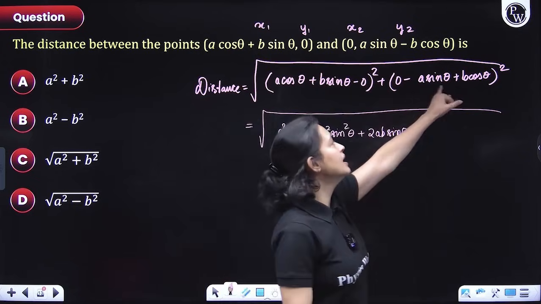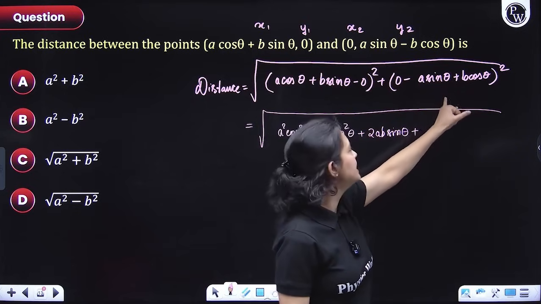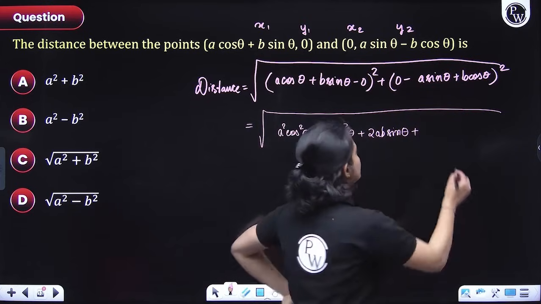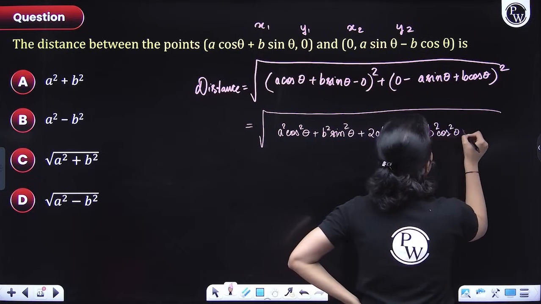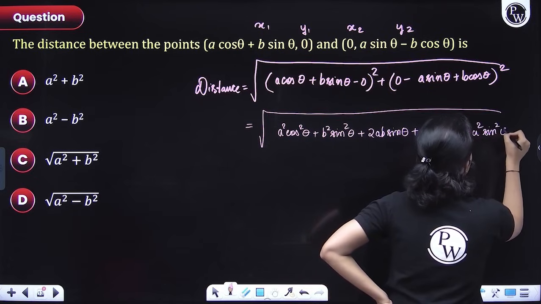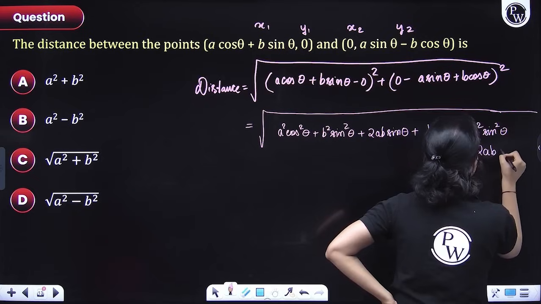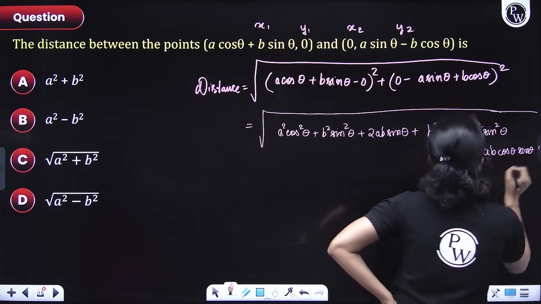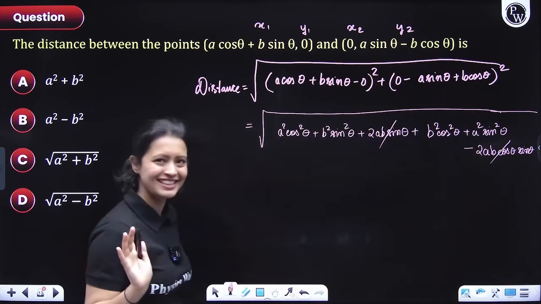Now here let's add this up. So (b cos theta minus a sin theta), this is, and its square we have to do. So again we'll use the identity and open this up. So we'll have b square cos square theta plus a square sin square theta. And since we have a negative sign, everyone, we'll do minus 2ab cos theta sin theta. Okay, now here you can see that this and this get cancelled. Can you see that? Right?